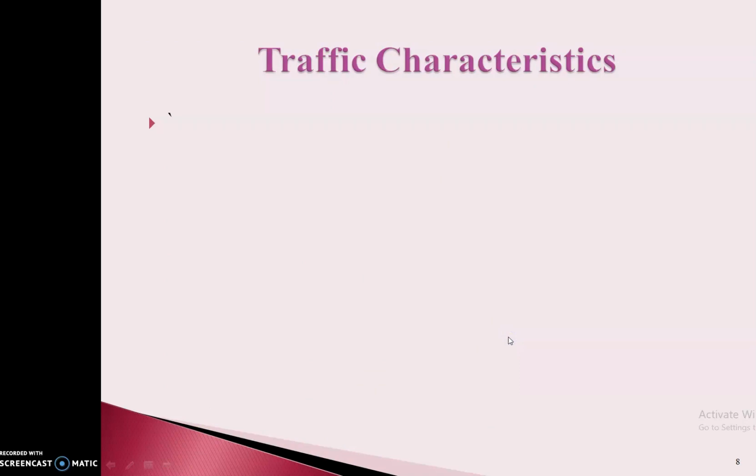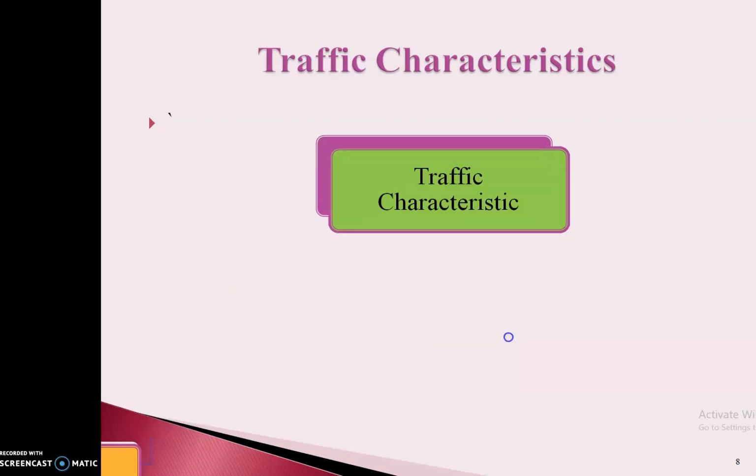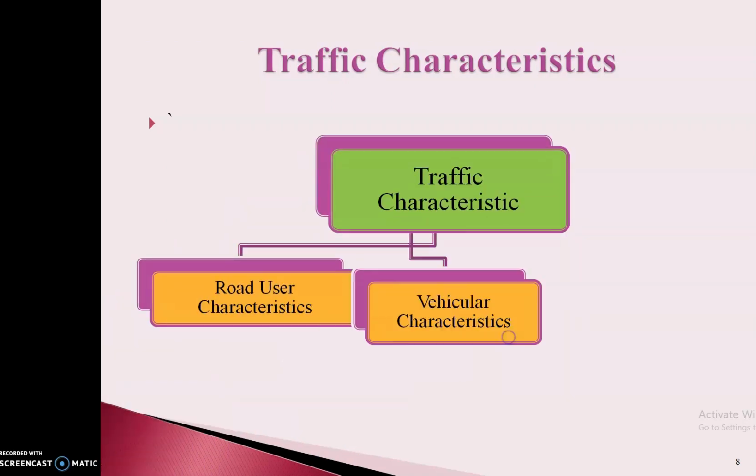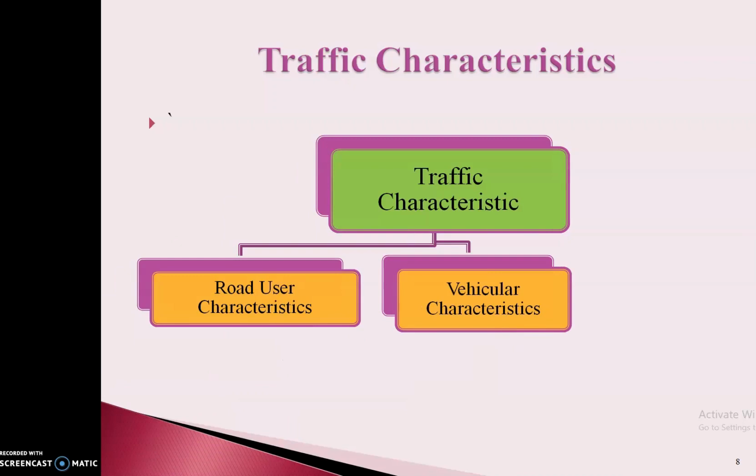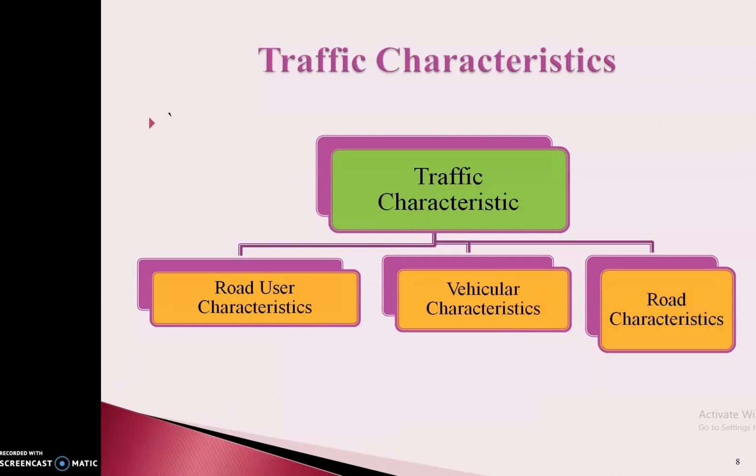Next, we will see the traffic characteristics. There are three kinds or categories of traffic characteristics: road user characteristics, vehicular characteristics, and road characteristics. Right? In the earlier session, we saw these road characteristics according to their performance: how performance is to be done, which requirement is to be fulfilled.